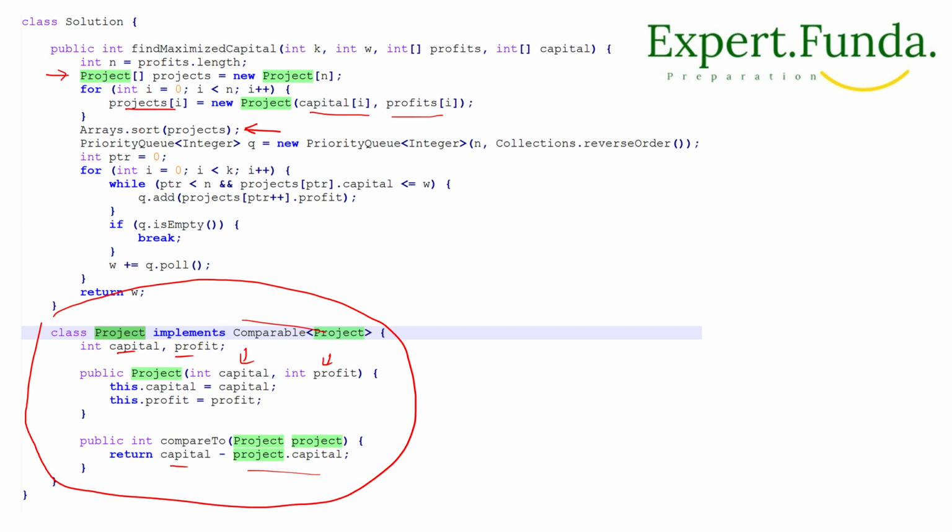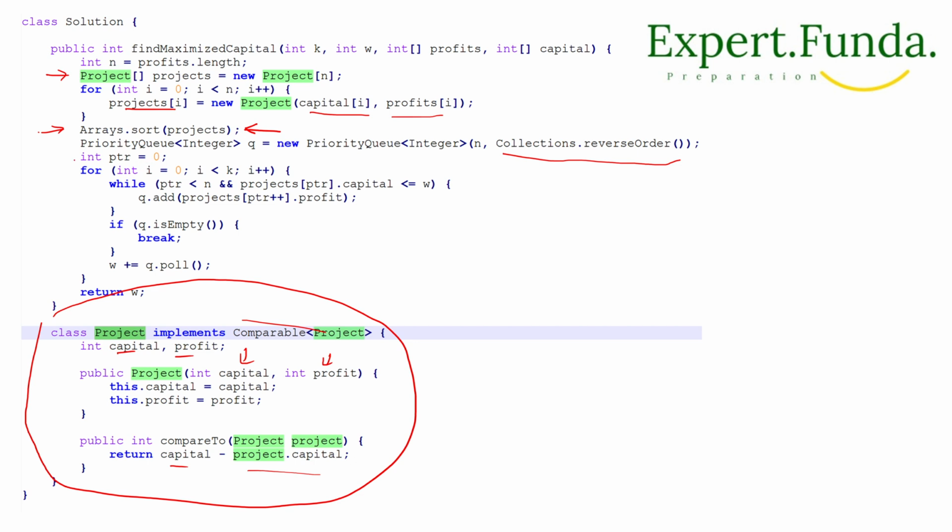Okay, now once the project is finished, then we will sort it, right? And the priority queue we will make, and Collections.reverseOrder we will use here, so that we will get it in sorted order, in the reverse order you can say.